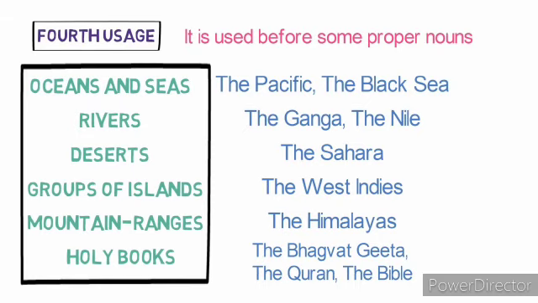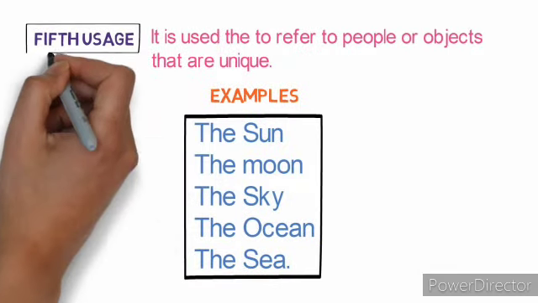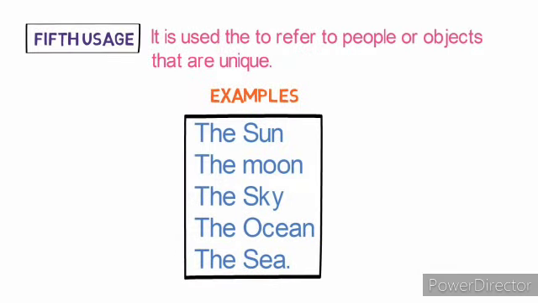Okay students. Now the fifth is it is used to refer to people or objects that are unique. So students, I hope all the things are clear to you.